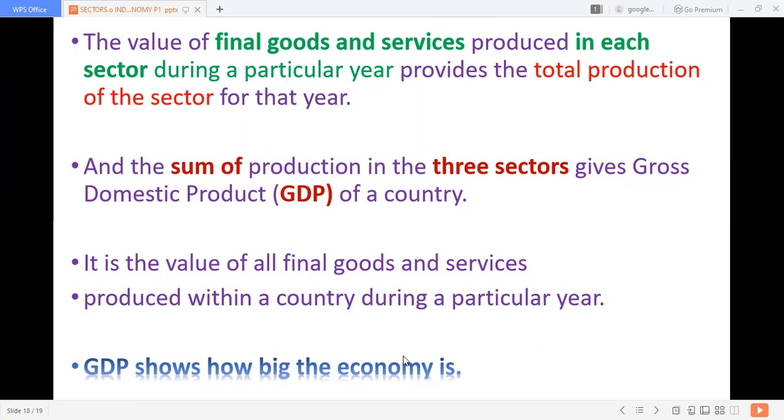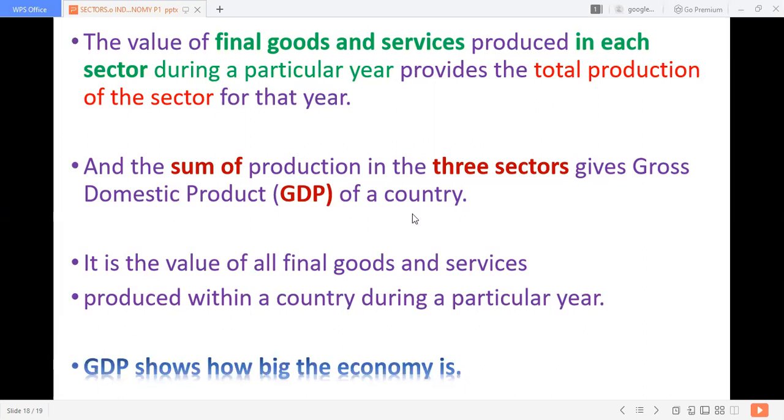If the GDP of a country is big, I mean a large amount, then the country's economy is big, of course. If the GDP value is low, the country's economy is smaller. It depends upon the amount of GDP. If you have produced millions and millions of rupees of GDP, the country's economy is definitely big. So the GDP shows how big the economy is.